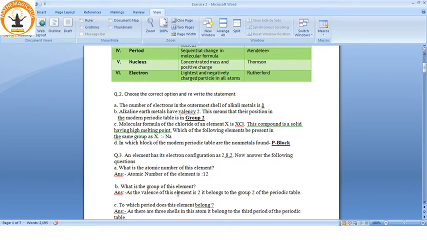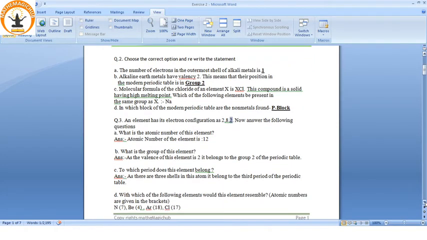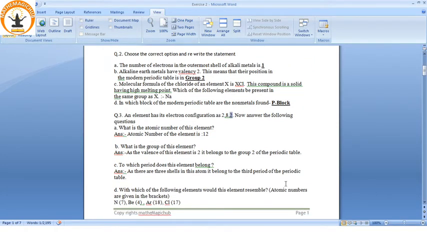What is the group of this element? As there are 2 electrons in the outermost shell, this goes to group 2, because 2 is the valency of this element, and the second group belongs to all the elements having valency 2.